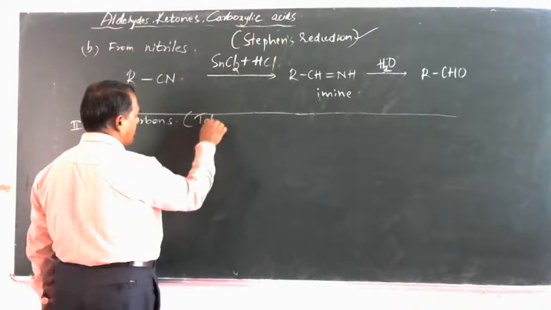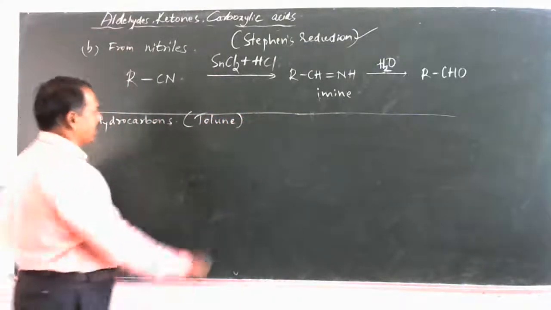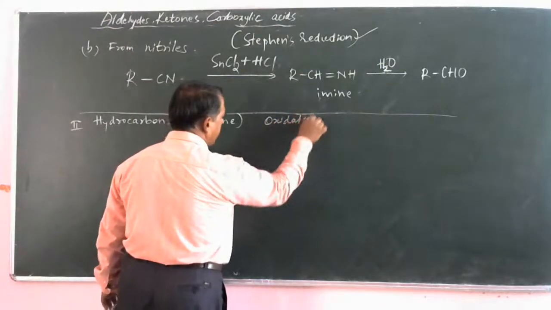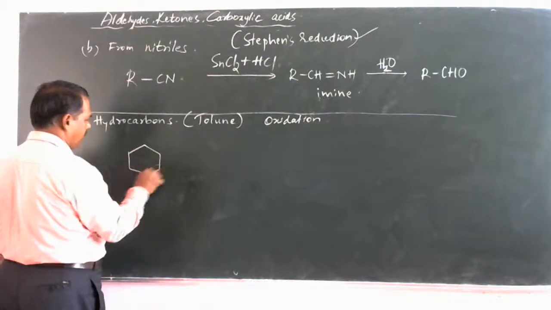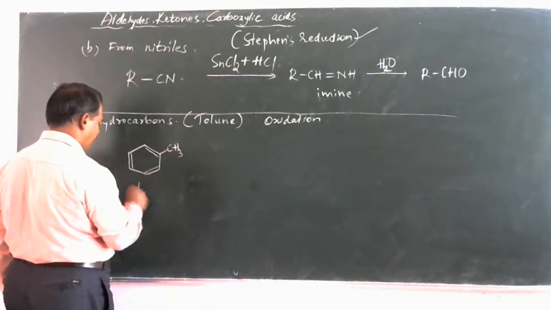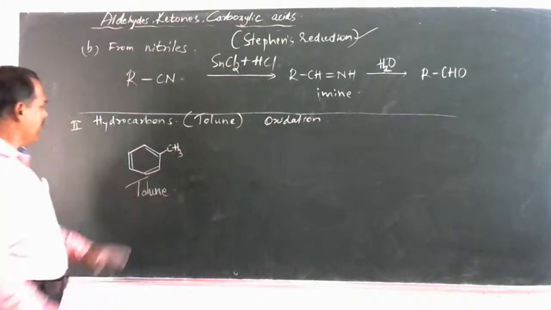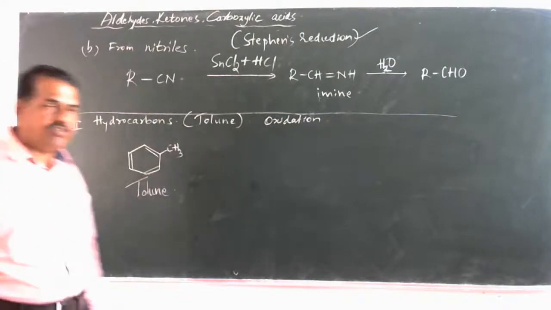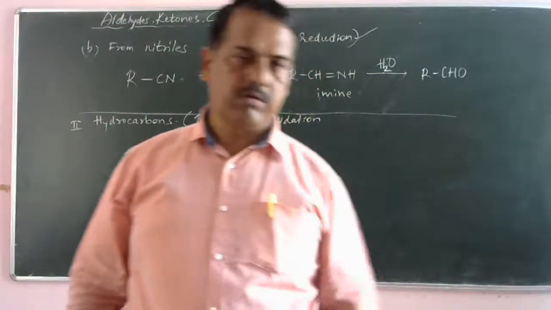Particularly by toluene. It is nothing but an oxidation. Toluene: the formula for toluene is a benzene ring and CH3. When toluene is oxidized by using an oxidizing agent, chromyl chloride,